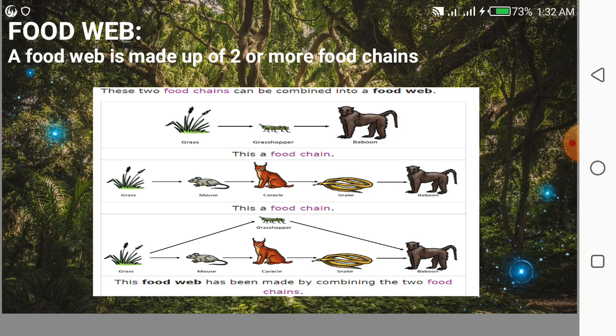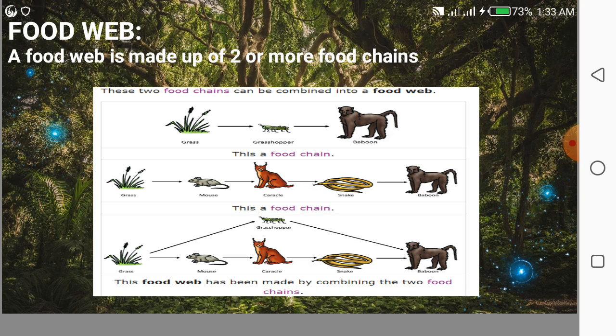Then next we have grass that is eaten by the mouse, and then a grackle will eat the mouse. After that a snake will eat the grackle, and last, the baboon will eat the snake. So the third one is known as a food web because the food web has been made by combining the food chains.